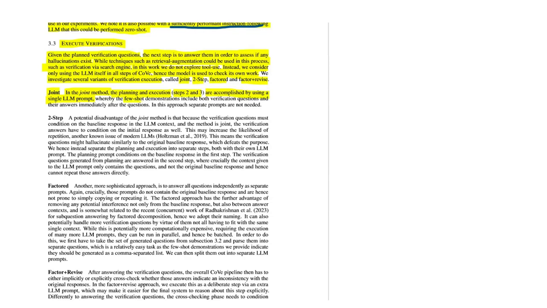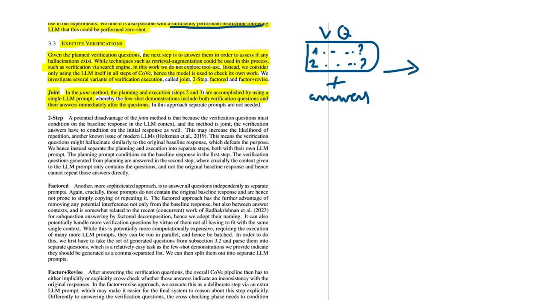And thus, the few short demonstrations include both verification questions and their answers immediately after the questions. So in this step, you also have the verification questions, so VQ1 here, I'll put a question mark, VQ2 here, okay, plus the answers. And you tell the model to do all this in one single prompt.